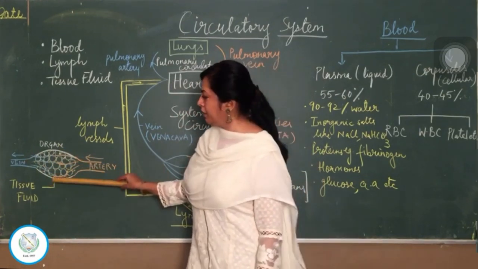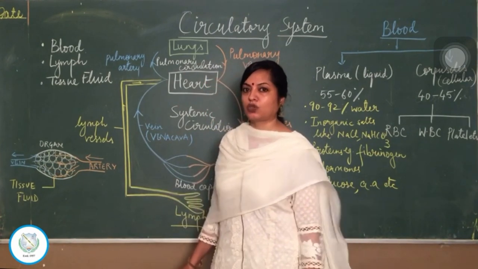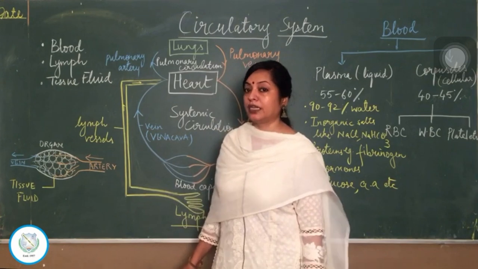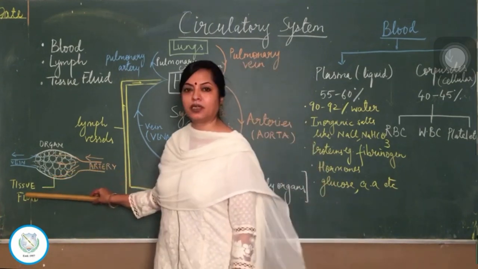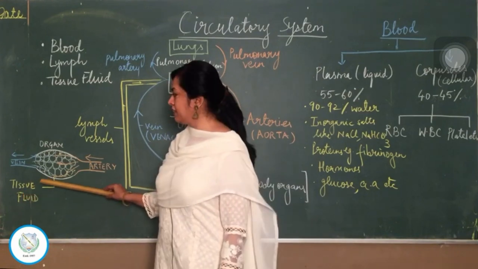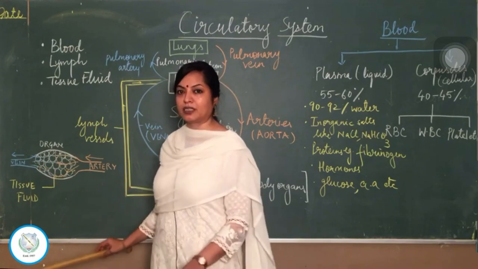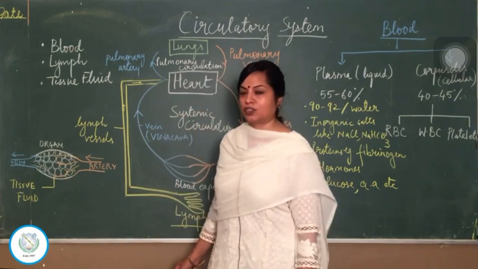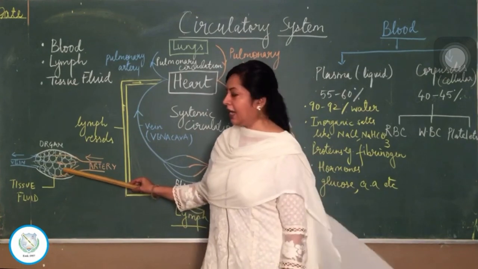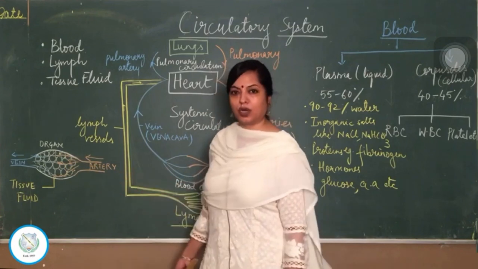This fluid present in the interstitial or intercellular space is called the tissue fluid or the interstitial fluid. So blood only forms the tissue fluid. Why does it form? Because blood through its blood vessels or capillaries cannot reach each and every cell of the body, and so it leaks out and bathes all the cells for the exchange to occur.